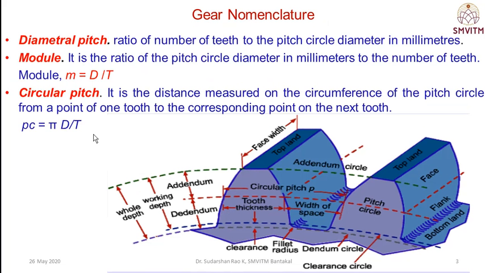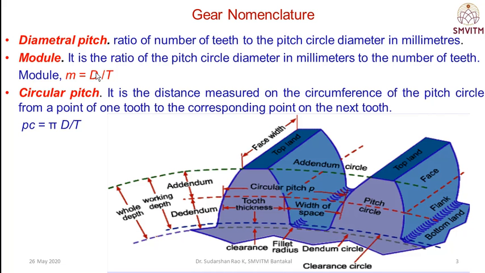Then the diametral pitch. Diametral pitch is the ratio of the number of teeth to the pitch circle diameter in millimeters. It is the ratio of the number of teeth, capital T, divided by the pitch circle diameter, that is T by D. That is the diametral pitch.